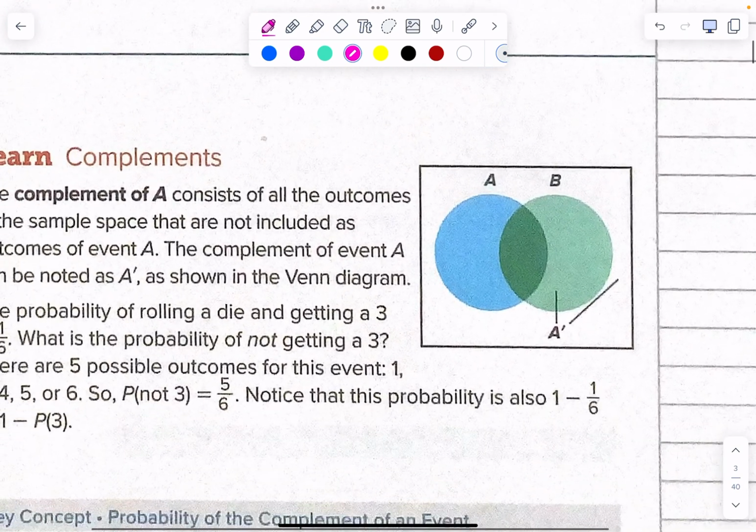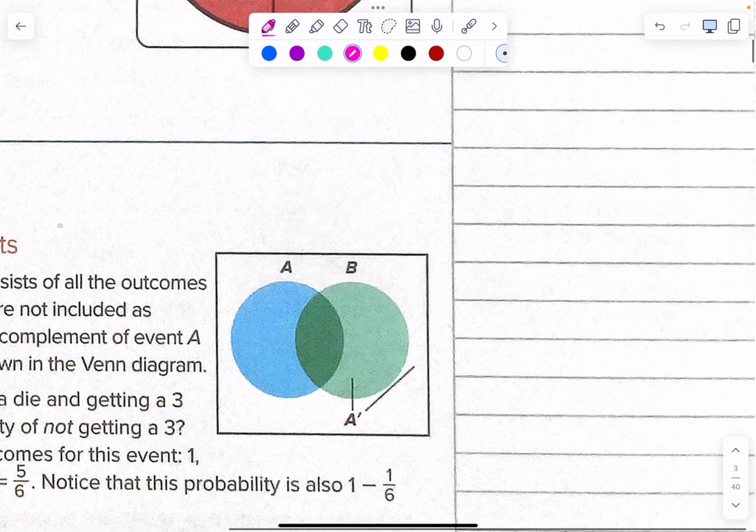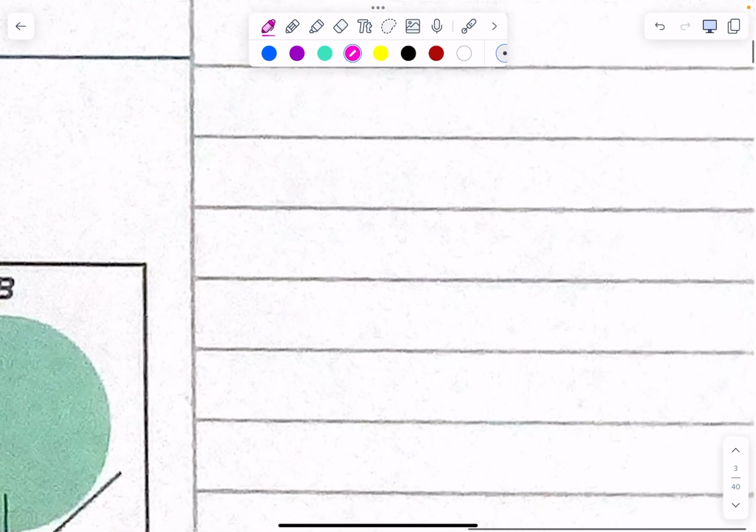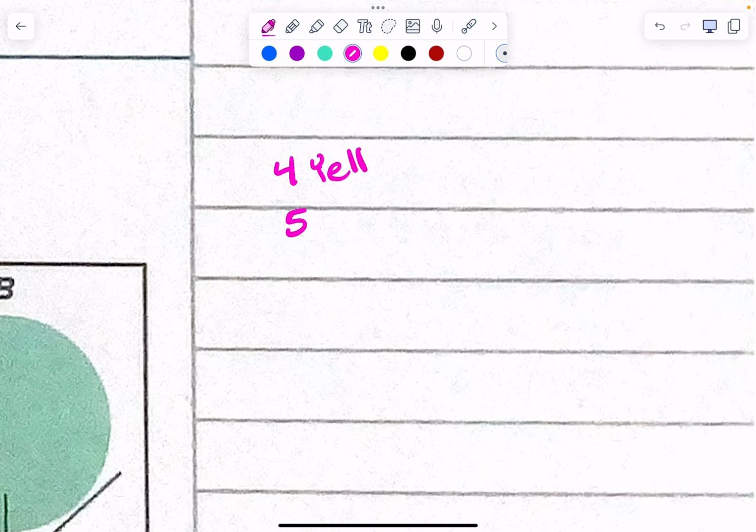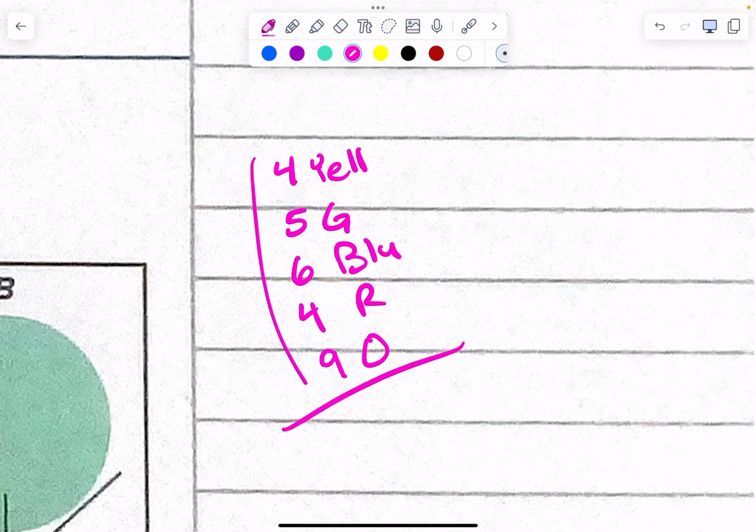Okay, the last thing is talking about a complement. They do this to you on the ACT and on MAPS testing and everything. So let's say we have 4 yellow marbles, and then we have 5 green, and 6 blue, and 4 red, and 9 orange, right? If I add all those together, I get 28 together, right?